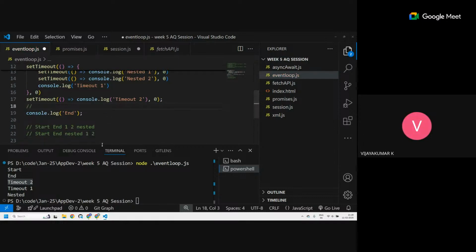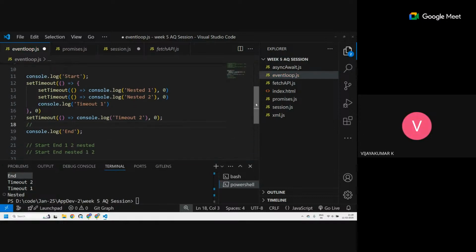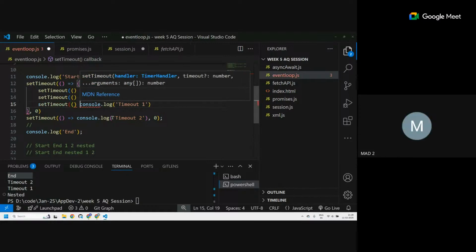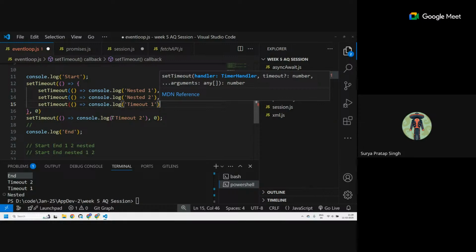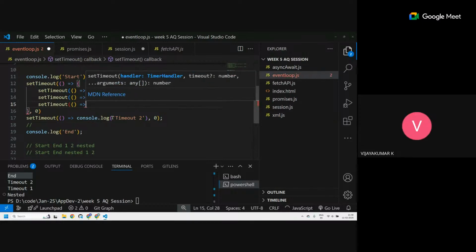Sir, instead of printing that line, make that a set timeout with console.log timeout 1. Sir, he means change the line 14 console log nested to timeout 1 and remove line 15. Yes, sir.